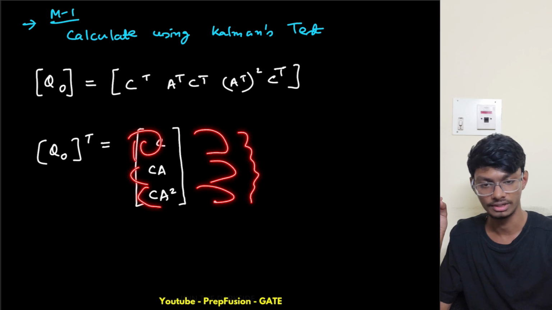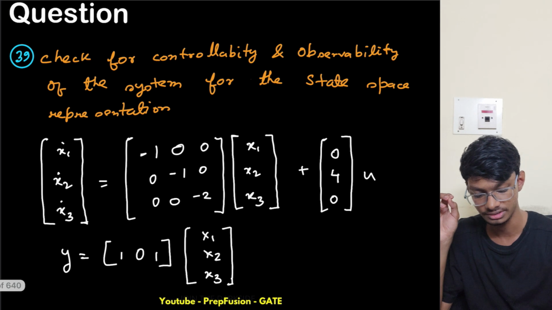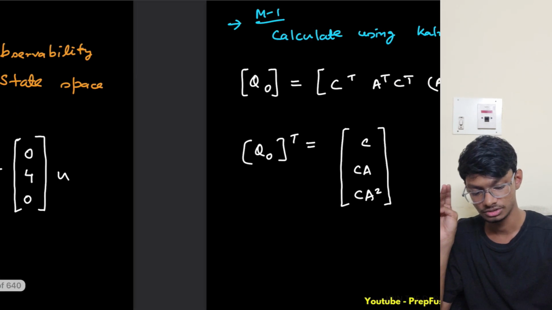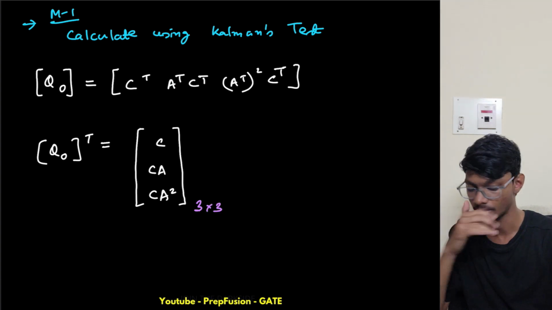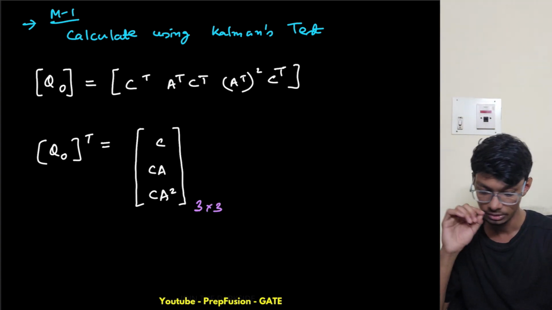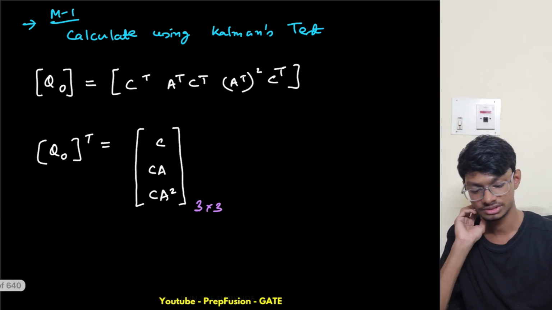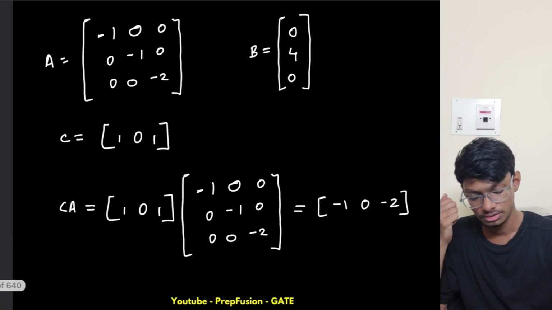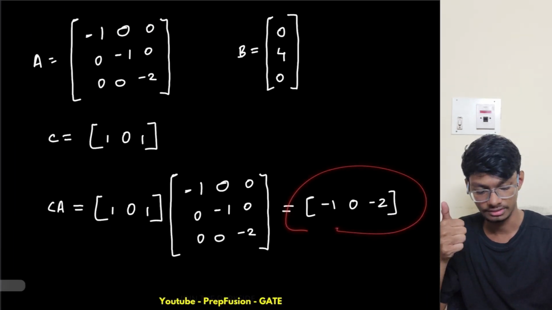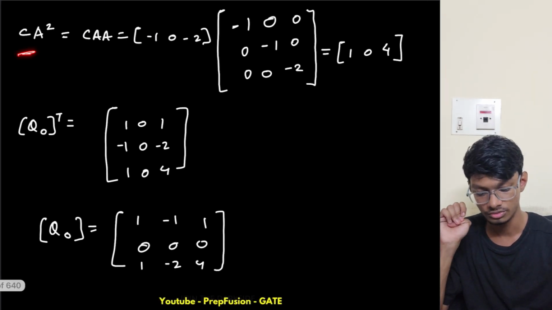So I will go until 3, because n is 3. I forgot to mention n is 3, because it is a 3 cross 3 matrix, so this one will also be 3 cross 3. These things you have to keep in mind. I will simply have 3 row vectors. The first row is 1 0 1, the second row is minus 1 0 minus 2, and the third row I will do CA square.